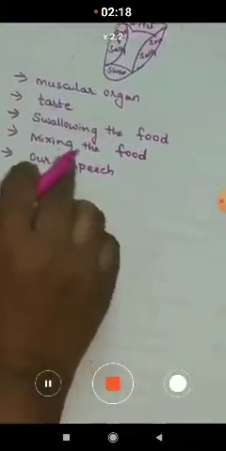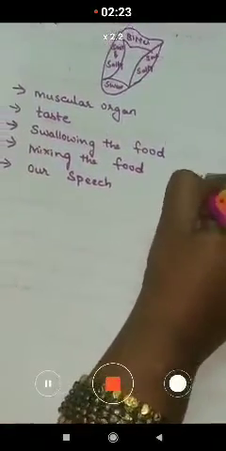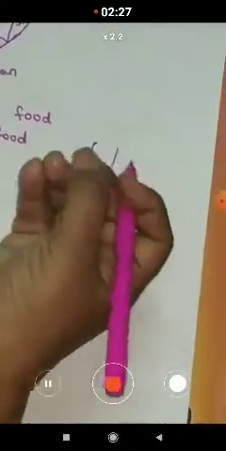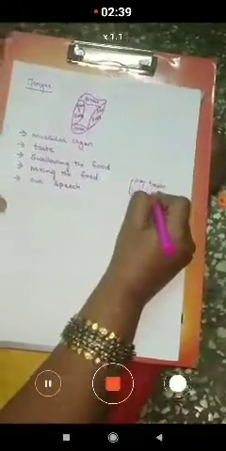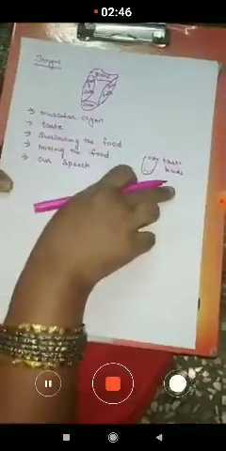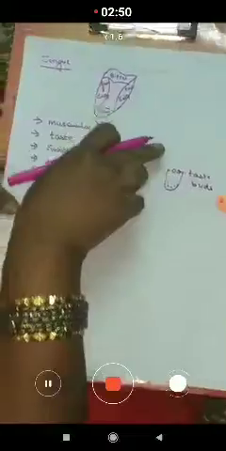Okay, children, and here on the tongue region, I think you have observed tiny bump-like structures, and at the back side, little larger bump-like muscular structures are present. These are nothing but the taste buds. What are these, children? These are the taste buds. As you keep the food on the tongue, these taste buds send the message to the brain.